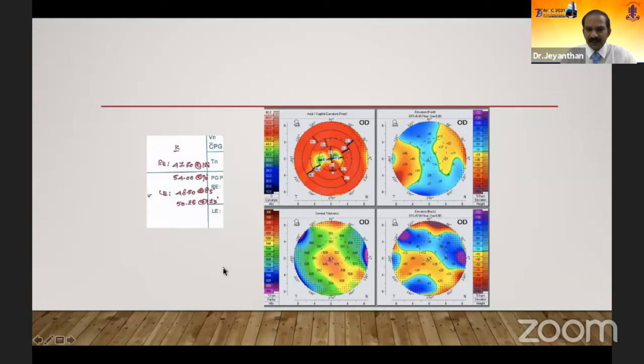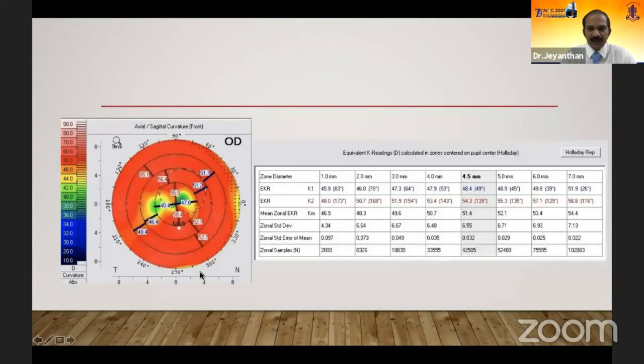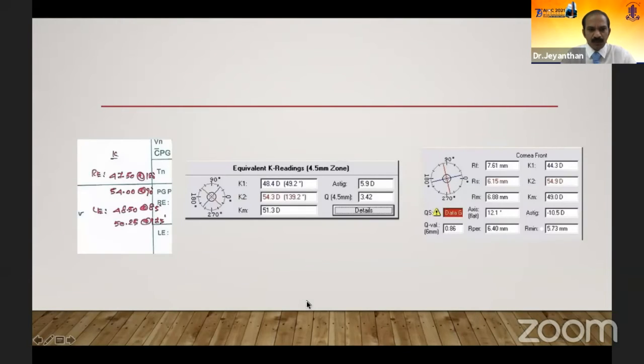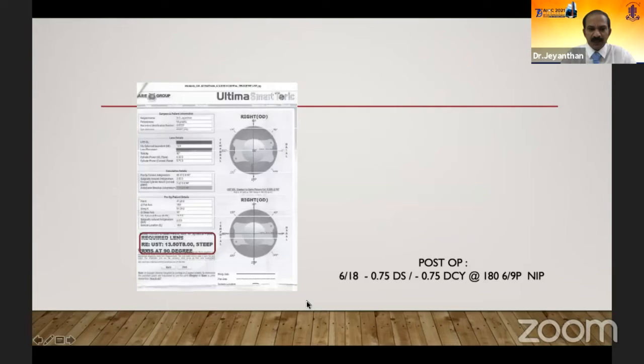So topography was done. All the sutures were removed and the patient's topography was stable for quite some time. And this is the topography right now. The EKR value showed fairly repeatable values. The magnitude of astigmatism was taken from the EKR and the manual keratometry. Axis was calculated from the topography and the manual keratometry. So the values were inputted and the customized IOL was implanted.